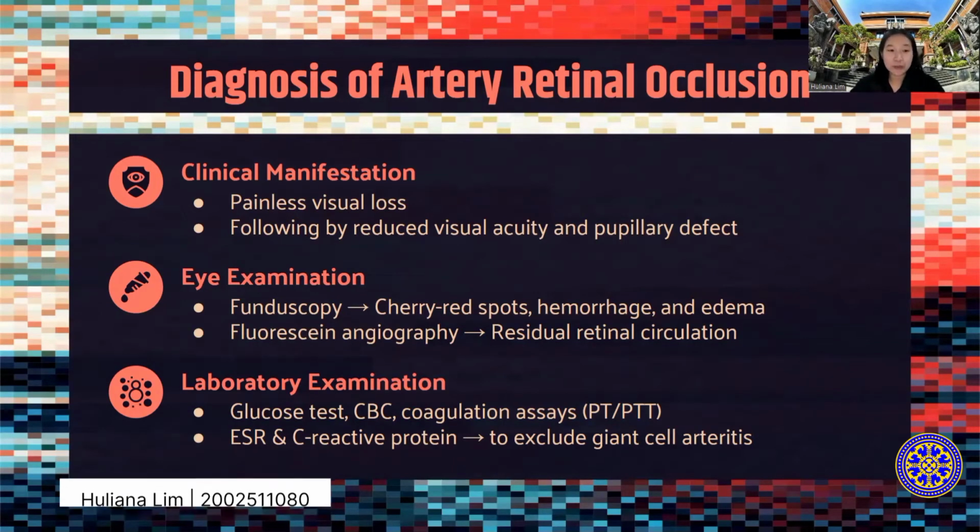Now I will continue the presentation with the diagnosis of artery and vein retinal occlusion. First, I will start with the diagnosis of artery retinal occlusion. This diagnosis is clinically based and supported by laboratory examination. Artery retinal occlusion is characterized by painless visual loss, including reduced visual acuity and pupillary defect. To help determine the diagnosis, we can do an eye examination such as fundoscopy. In this fundoscopy examination, we can find the signs of the occlusion, which are cherry red spots, dilatation of retinal vein, hemorrhage, and edema. Also, we can do fluorescein angiography or FA to determine the prognosis of this diagnosis with the appearance of residual retinal